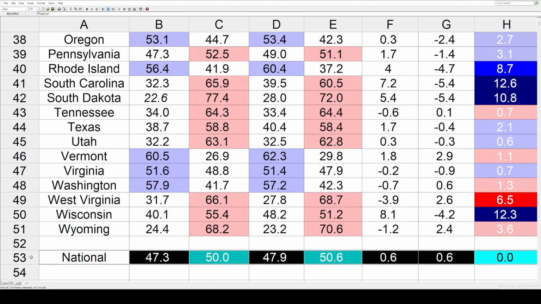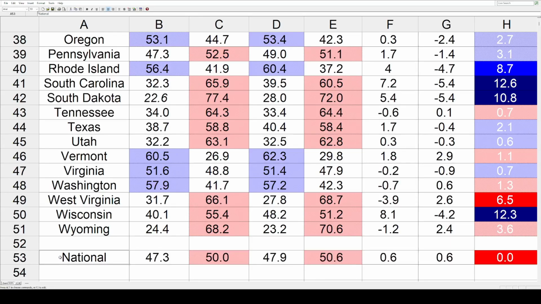And there's your national shift. There's actually no shift whatsoever. Both parties gained 0.6%. And we also don't have the territories or any of the shadow representative elections on here either. But other than that, those are all of the states and all of the shifts. Again, there could be a mistake in there. That's entirely possible. But if you want to help visualize this data, we could take all of it and apply it to a map. If we do that, here it is.